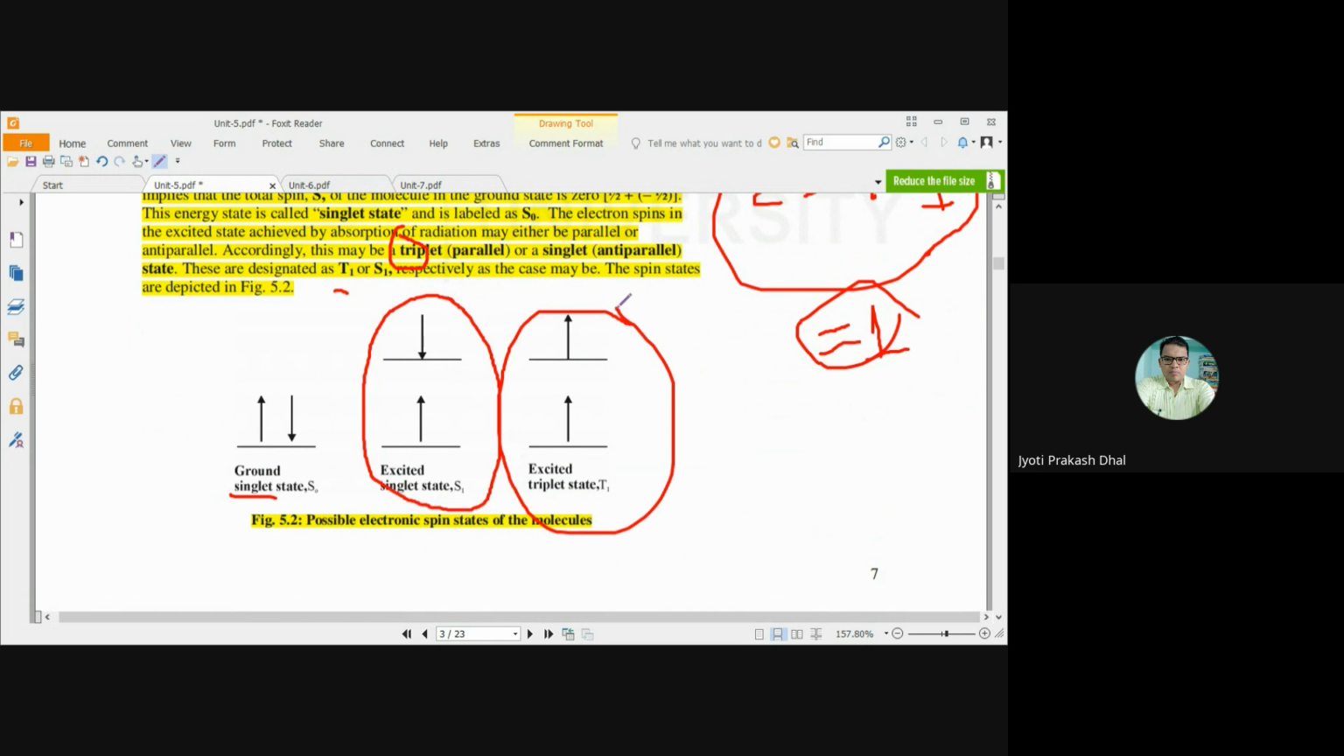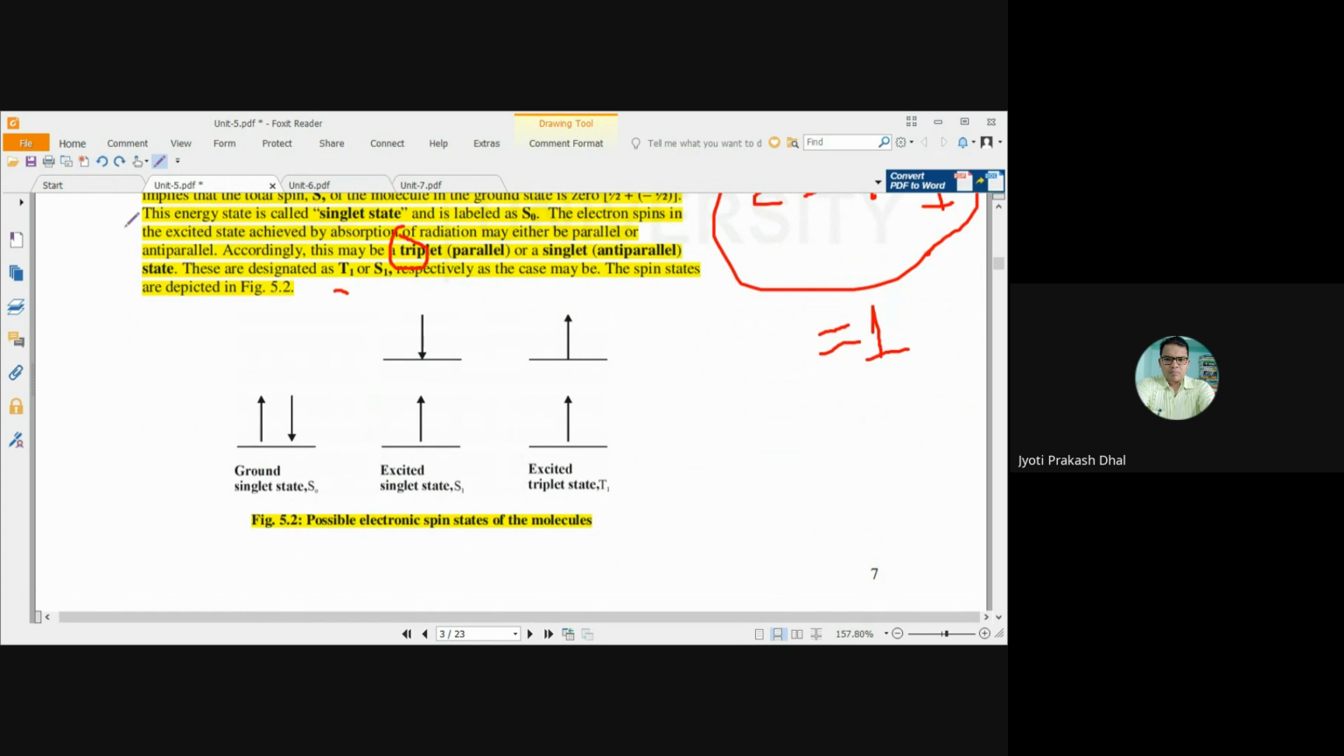And hence the multiplicity will become 2 into 1 plus 1, that is equal to 3. So that is called excited triplet state T1. This is excited singlet state S1, and this is the ground singlet state S0. Here the molecule will absorb electromagnetic radiation from the UV-visible region and undergo excitation.